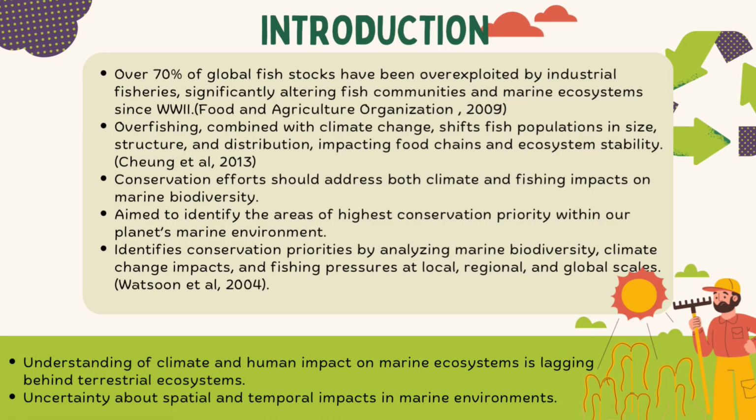Over 70% of global fish stocks have been overexploited by industrial fisheries, significantly altering fish communities and marine ecosystems since World War II. Overfishing combined with climate change shifts fish populations in size, structure and distribution, impacting food chain and ecosystem stability. Conservation efforts should address both climate and fishery impact on the marine biodiversity,